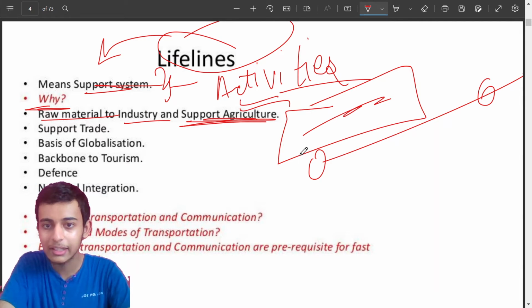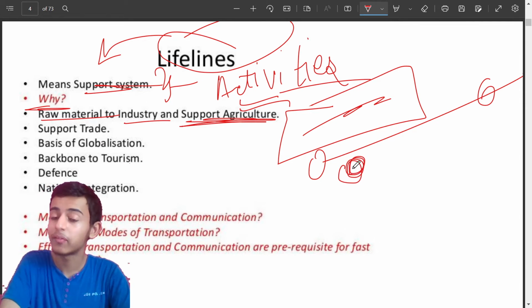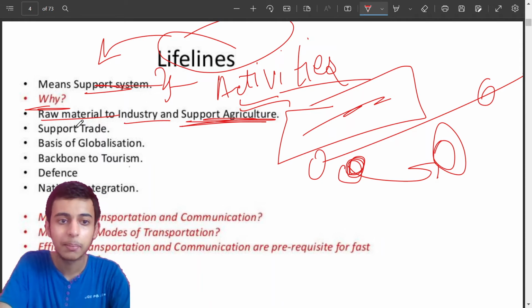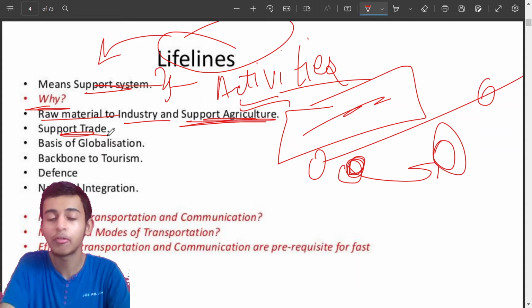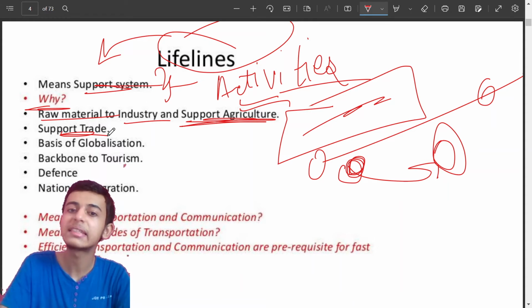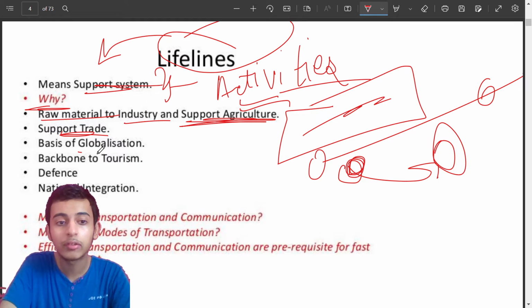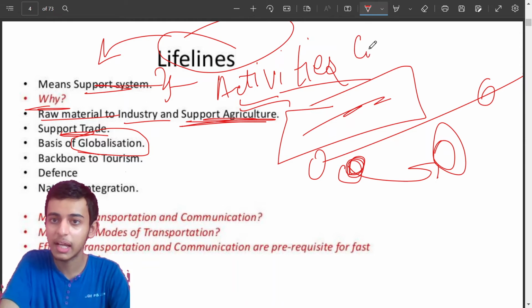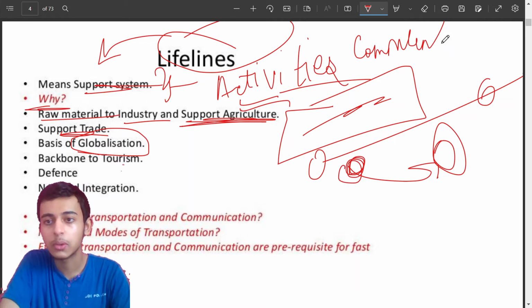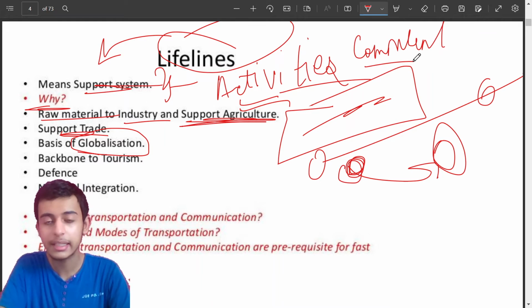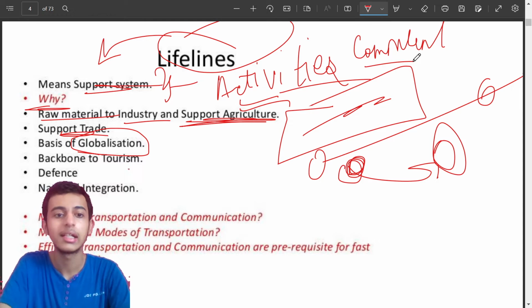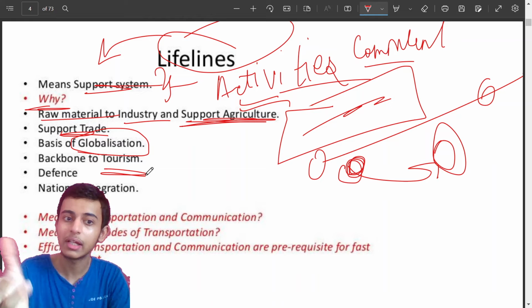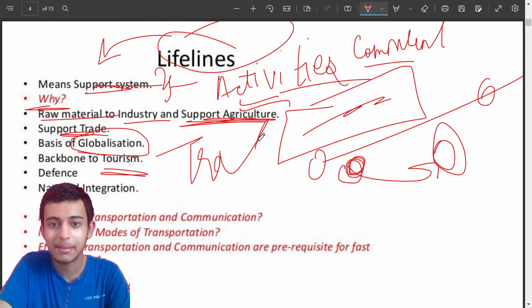It also supports agriculture because when we have to take the crops to different places, we are going to do that with the help of transport. Supports trade, definitely international trade, foreign trade, local trade, everything is supported by transportation. Basis of globalization, interconnection, internetworking. How? Through different transportation and communication. Without communication, do you think globalization and all that is possible? It is not, right? Backbone to tourism, because in tourism there is transportation, there is communication, right? There is trade also at the same time.